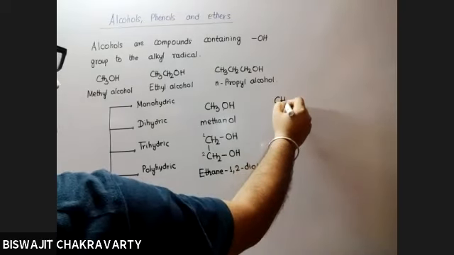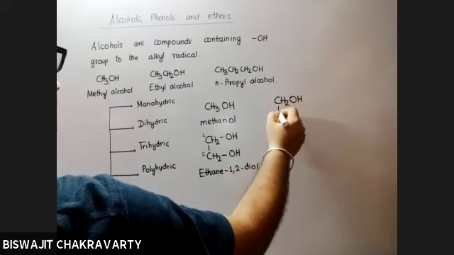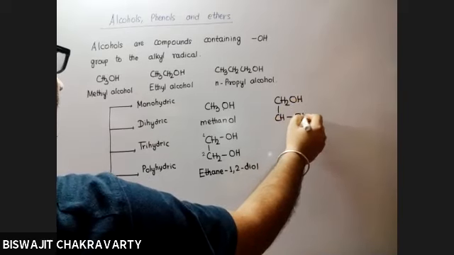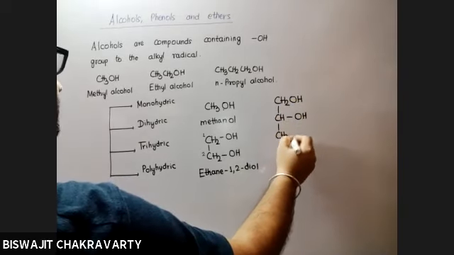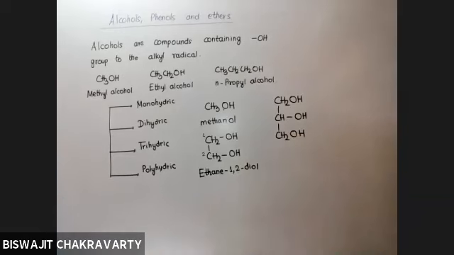Likewise, if you have this molecule, can you suggest me the name for this molecule? How many carbons are there in the longest continuous carbon chain? 3. So for 3, what do we use? Propane. So should I complete the name or should I drop down the E?